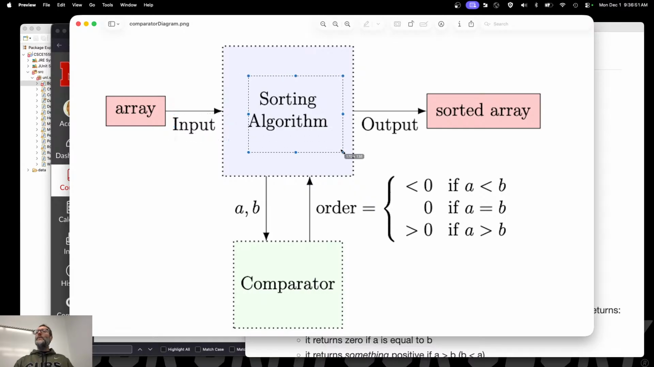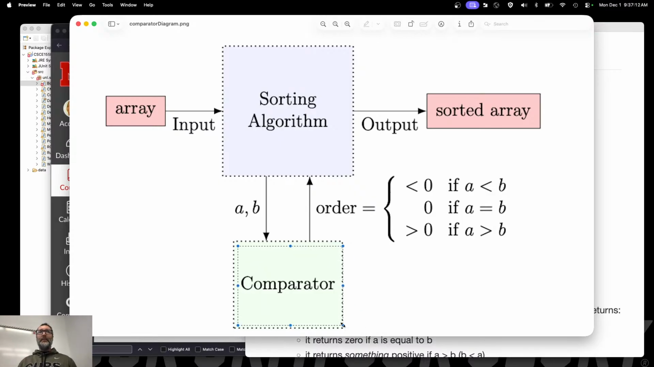The sorting algorithm knows how to sort, but it doesn't know how to order, because it doesn't know what these things are. Is it an array of integers? Is it an array of doubles? Is it an array of strings? I don't know. So if it's looking at A and B, it doesn't know which order they go in. Does A go first or does B go first? Do I need to swap them, basically? That's where the comparator comes in.